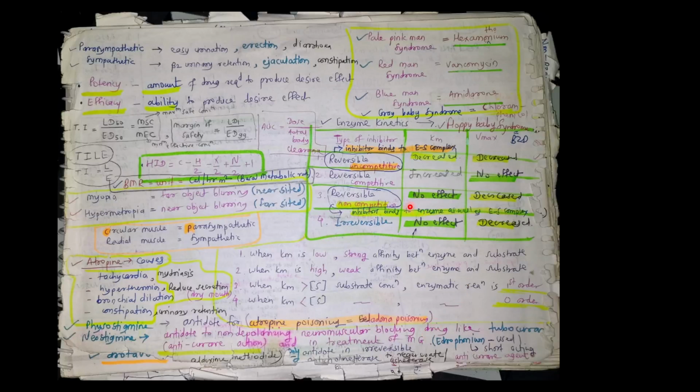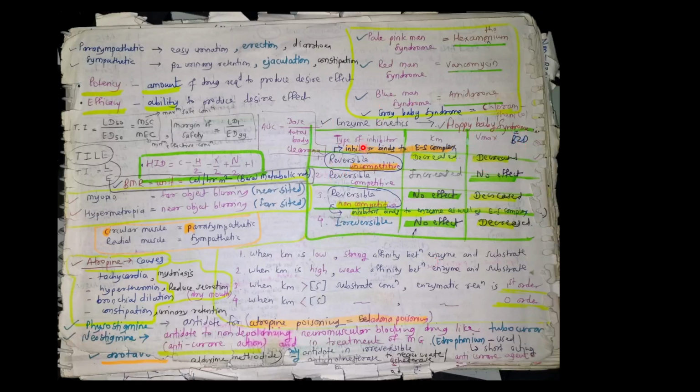Then see above: pale pink man syndrome is shown by which drug? Hexamethonium. Red man syndrome, which drug? Vancomycin. Blue man syndrome, amiodarone. Grey baby syndrome, chloramphenicol. And this should be new: floppy baby syndrome, which is shown by benzodiazepine. Then this is included in biochemistry.